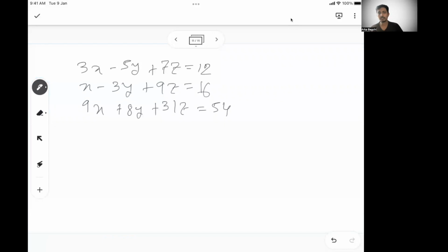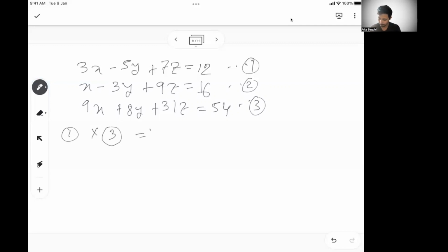So if you have these 3 equations, can you solve this? Now you have 3 equations, 3 variables. Can you solve this? Let's do the same approach that we were doing earlier. Let's say equation 1, I multiply with 3.